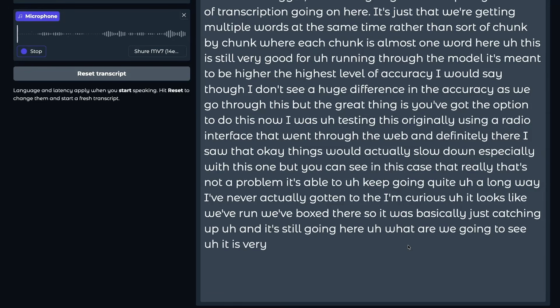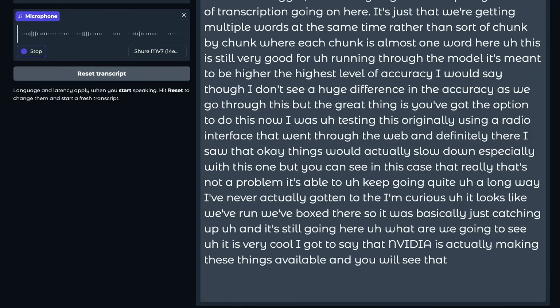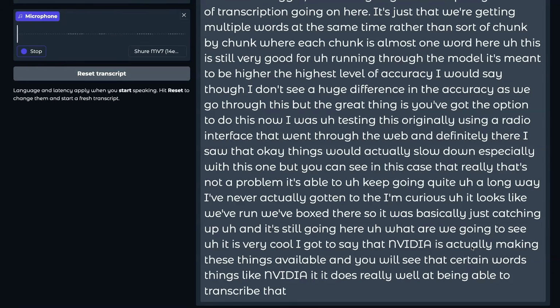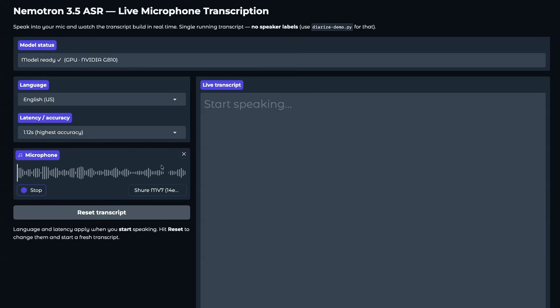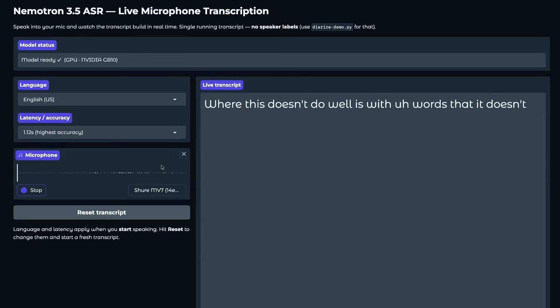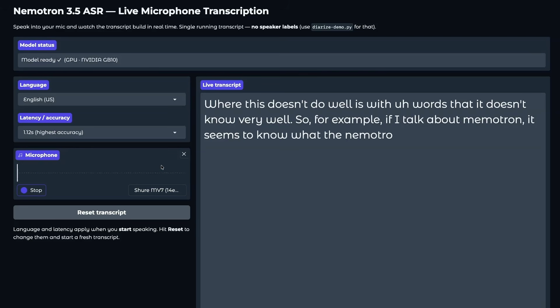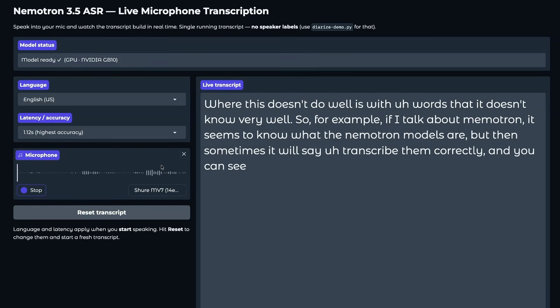It is very cool, I've got to say, that NVIDIA is actually making these things available. And you will see that certain words, things like NVIDIA, it does really well at transcribing, as well as words like Google, Microsoft, all the common nouns and proper nouns, it will actually know them and be able to transcribe them pretty well. Where this doesn't do well is with words that it doesn't know very well. So, for example, if I talk about Nemotron, it seems to know what the Nemotron models are, but then sometimes it won't transcribe them correctly. And you can see sometimes it's transcribed it with an M as opposed to with an N there.